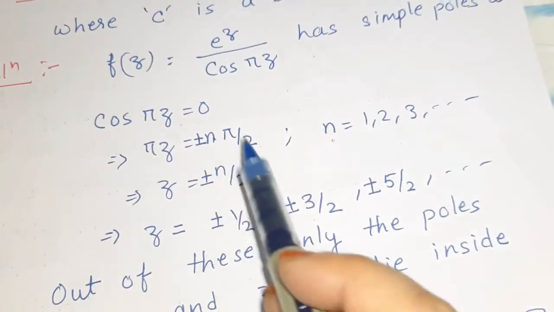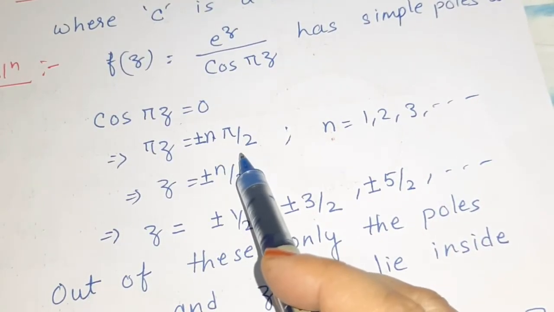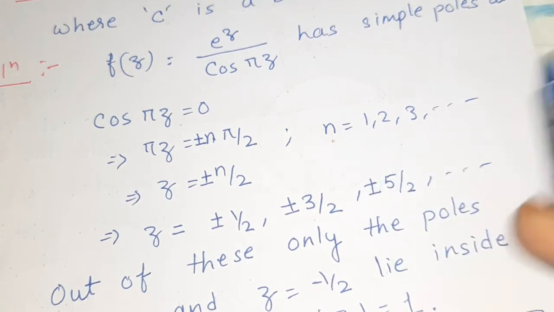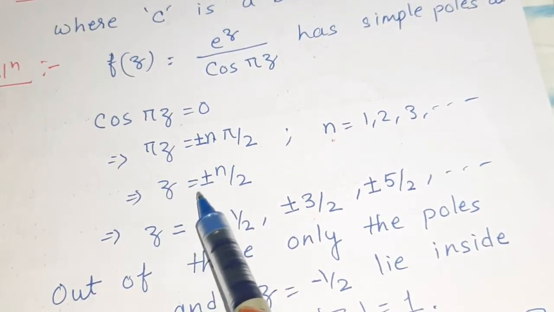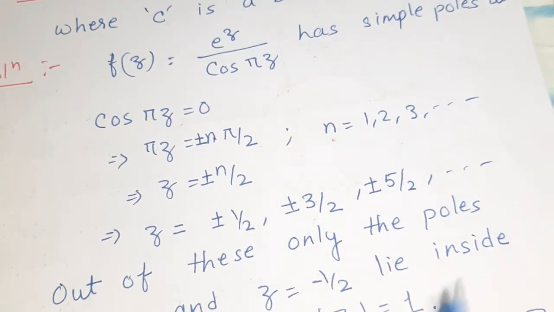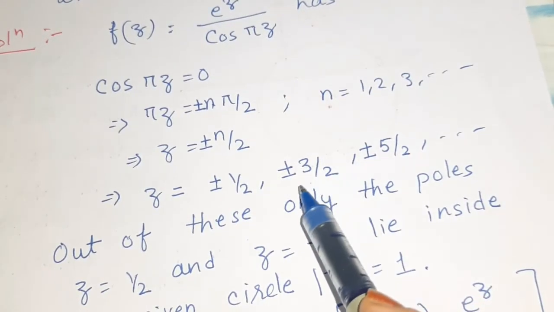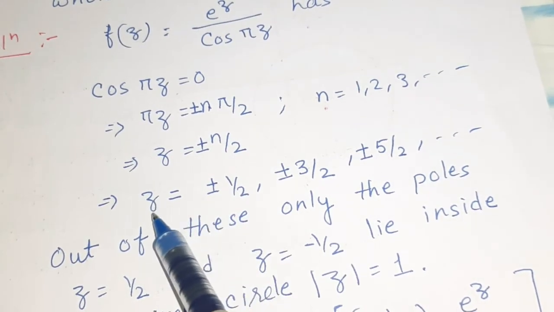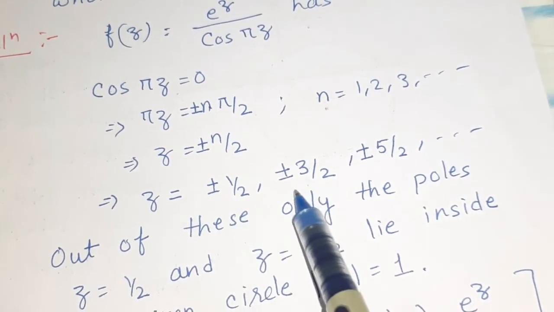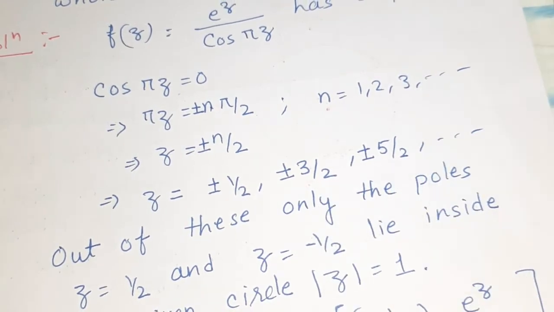So πz = ±nπ/2, where n = 1, 2, 3 up to infinity. So π will cancel, and z = ±n/2. Putting n = 1, 2, 3 and so on, we get z = ±1/2, ±3/2, ±5/2, and so on.